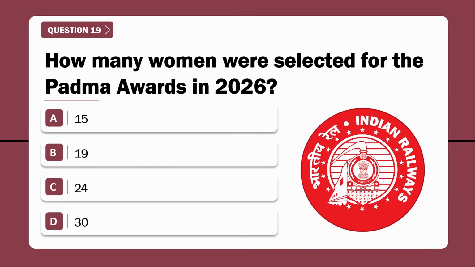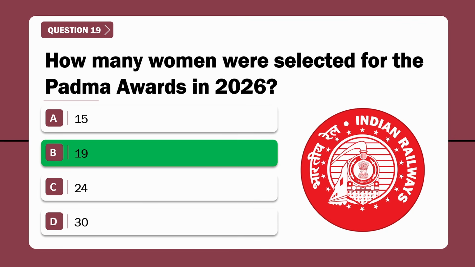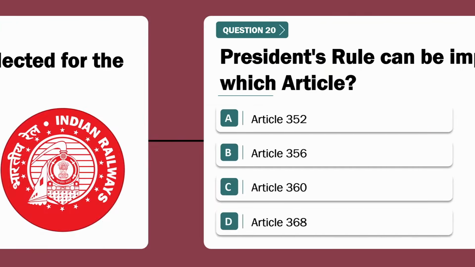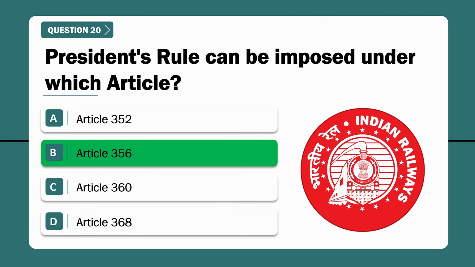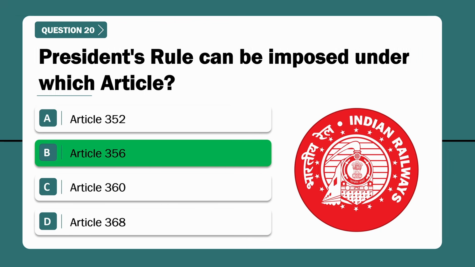Question number 19. How many women were selected for the Padma Awards in 2026? Correct answer is option B, 19. Question number 20. President's rule can be imposed under which article? Correct answer is option B, Article 356.